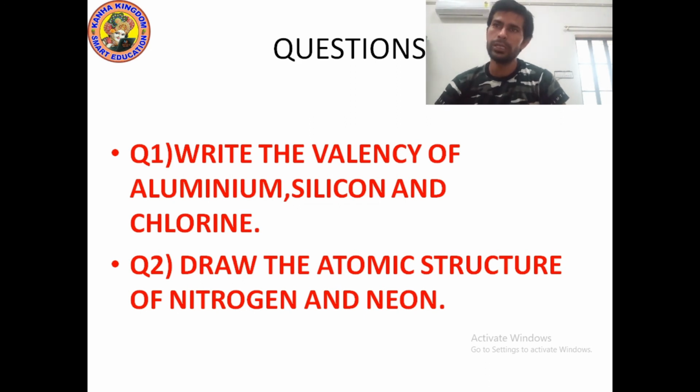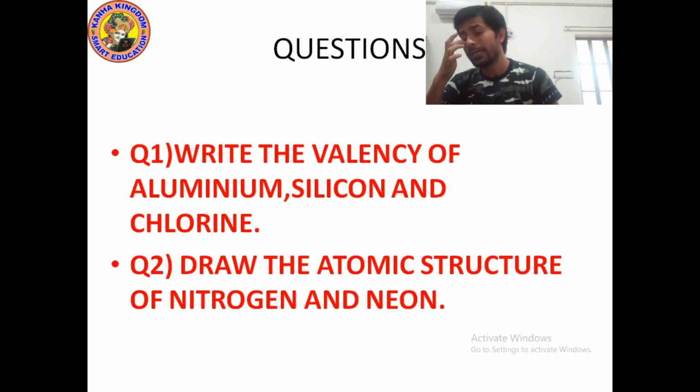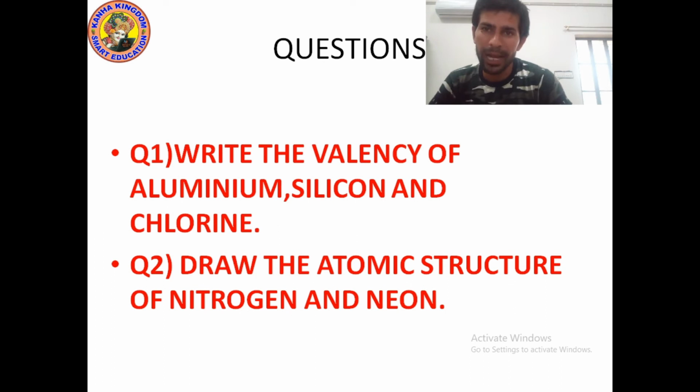Next question, draw the atomic structure of nitrogen and neon. If we draw the atomic structure of nitrogen, we know that nitrogen has 7 electrons. So, in the first shell we can fill 2 electrons, so we will make two black dots in the first circle. Remaining electrons are 5. The 5 remaining electrons we will fill in the next circle, means we will make 5 black dots in the next circle.